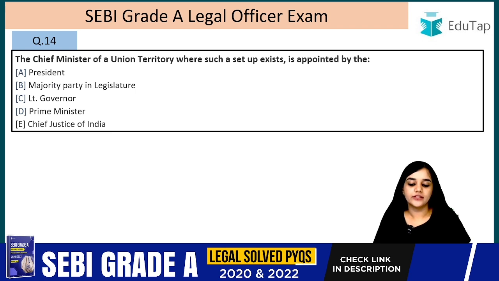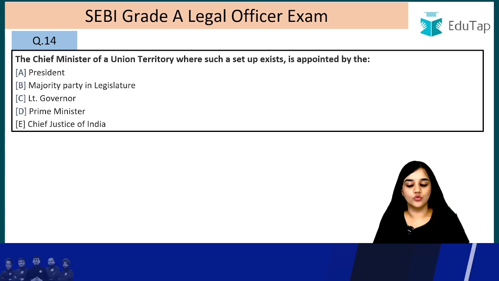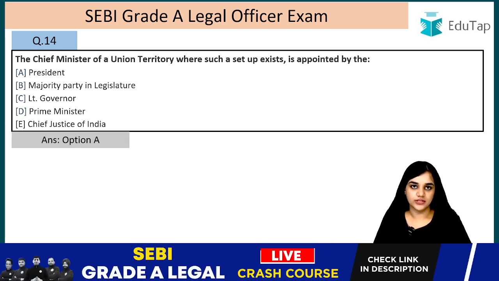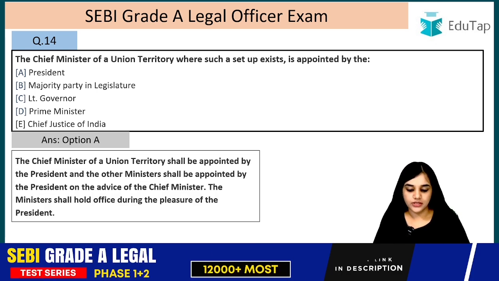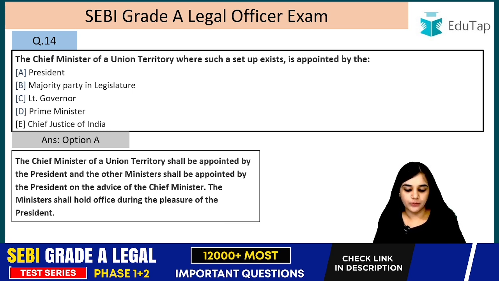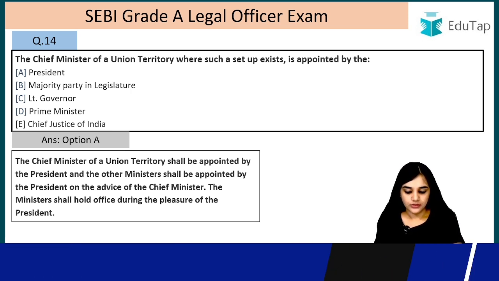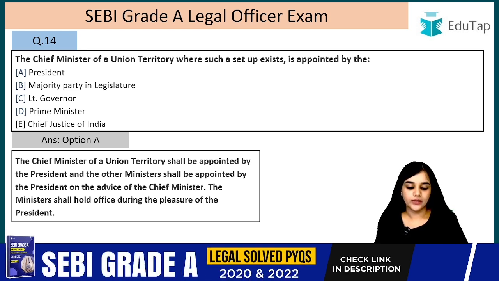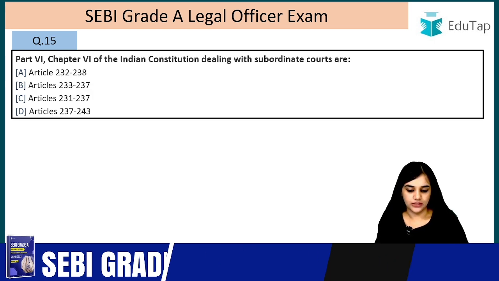Question number 14. The Chief Minister of a Union Territory where such setup exists is appointed by who? The answer is option A, the President. So wherever there is a Chief Minister in a UT, he will be appointed by the President. The Chief Minister of the Union Territory shall be appointed by the President and other ministers shall be appointed by the President on advice of the Chief Minister. The ministers shall hold office during the pleasure of the President. Right? So who will appoint them? The President. Question last, 15th.